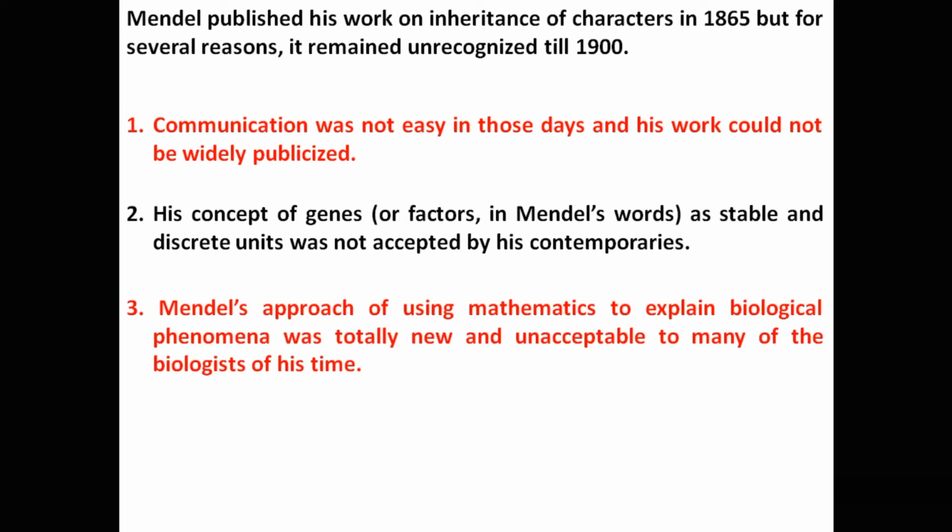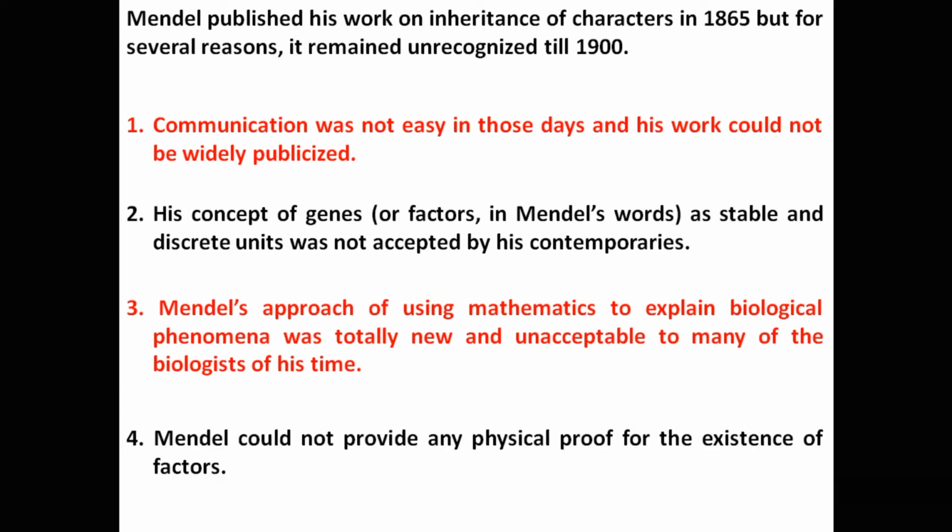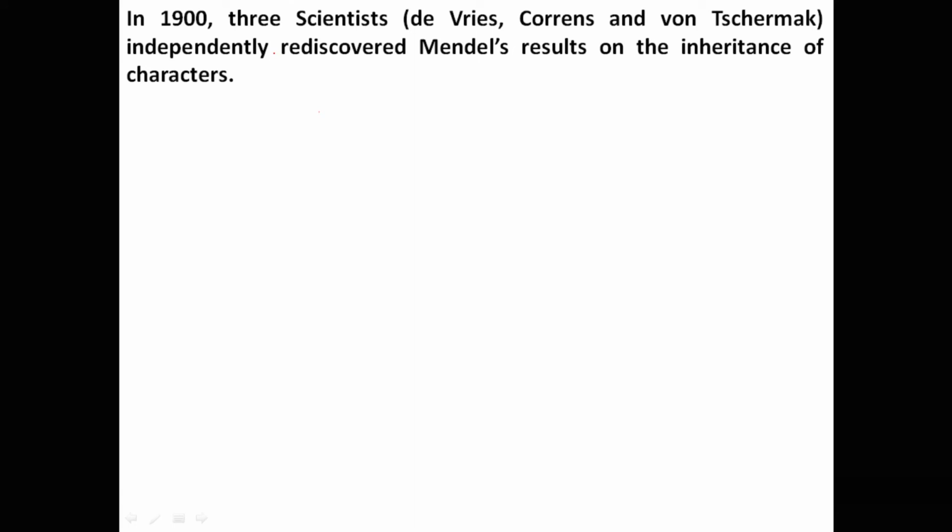Thirdly, Mendel's approach of using mathematics, like the probability of fusion of gametes in the Punnett square, to explain biological phenomena was totally new and unacceptable to many of the biologists of his time. And finally, Mendel could not provide any physical proof for the existence of factors because microscopes were not advanced at his time. In 1900, 3 scientists, De Vries, Correns, and von Tschermak, independently rediscovered Mendel's results on the inheritance of characters.